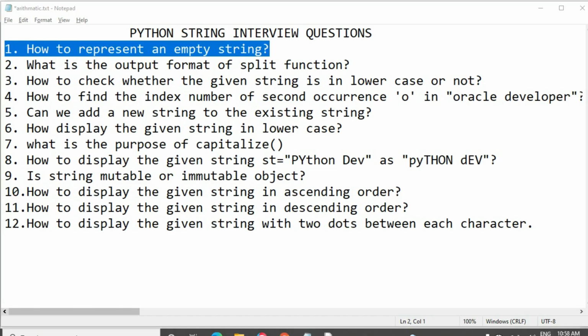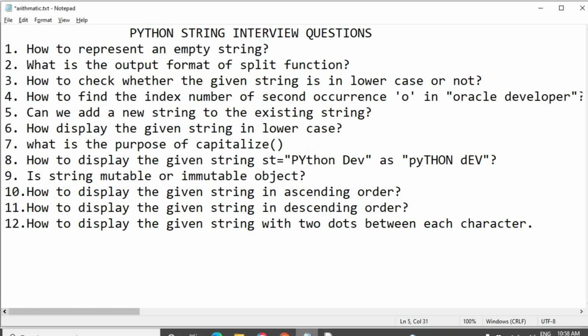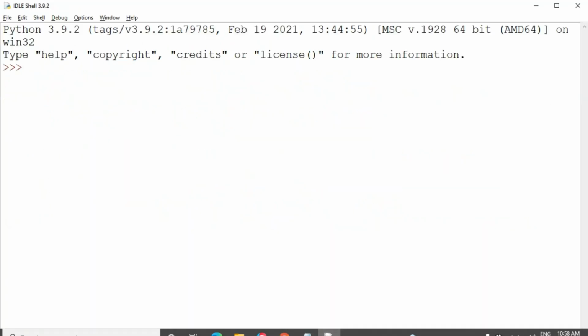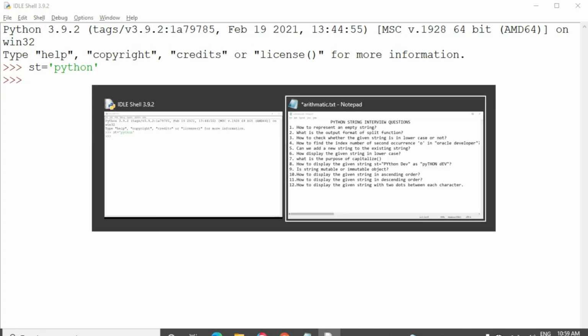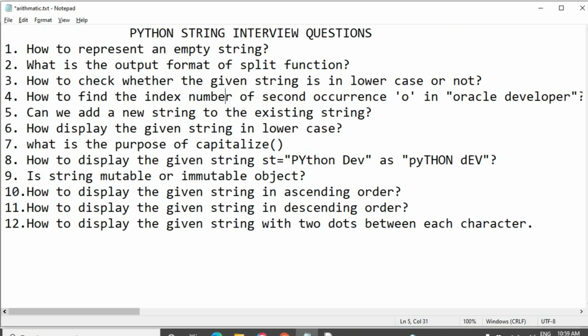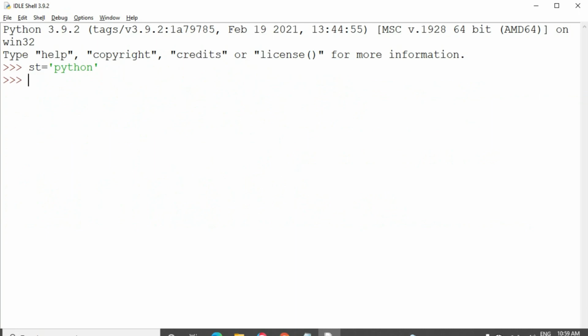The first question is how to represent an empty string. Simply, we know how to represent a string: we take one variable and give the value inside quotes. But in this question they asked how to represent an empty string. If you want to display an empty string, how do you do it? Let's see how to display an empty string.